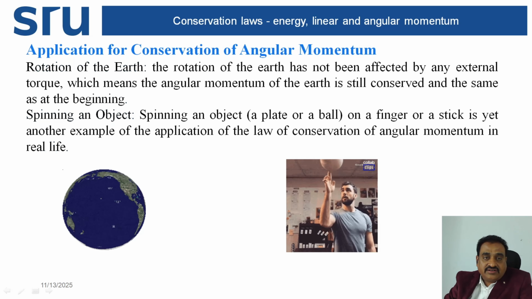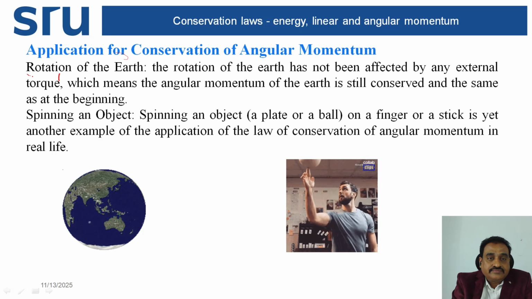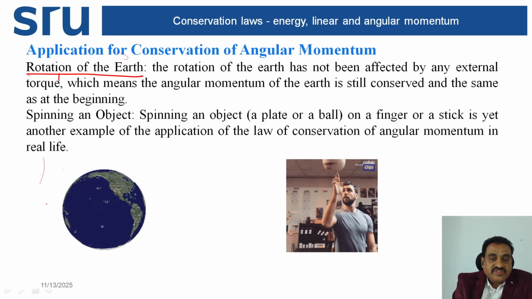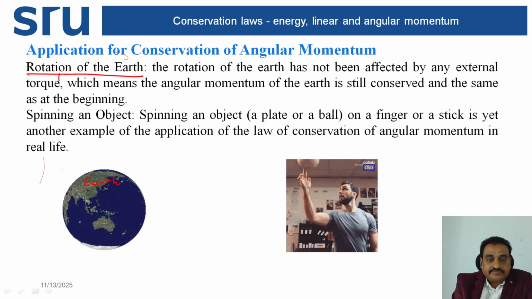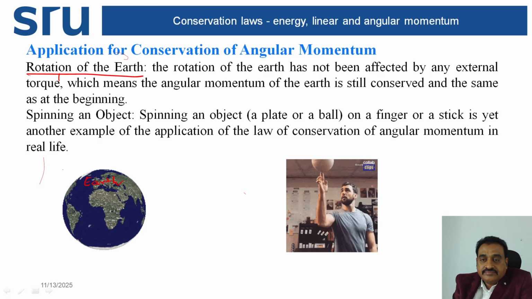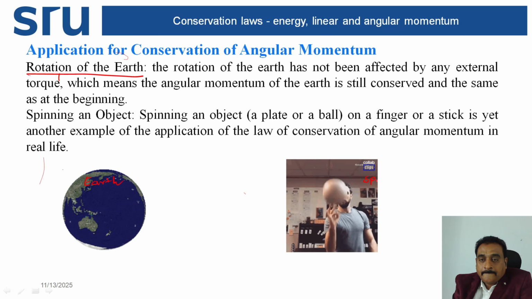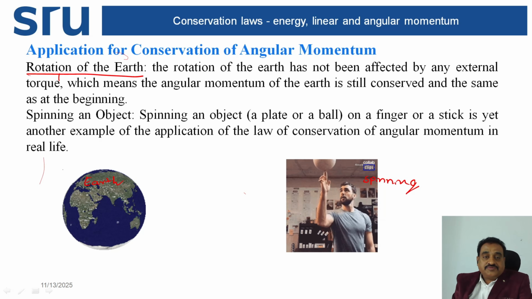So try to see here, rotation of the earth. This is rotation of the earth. This is spinning an object.